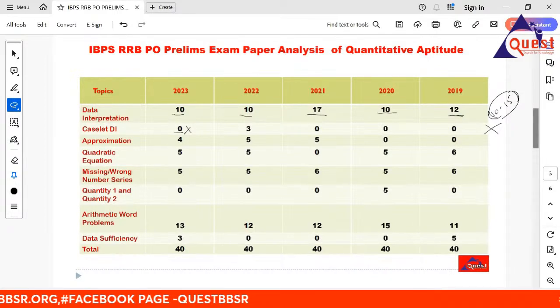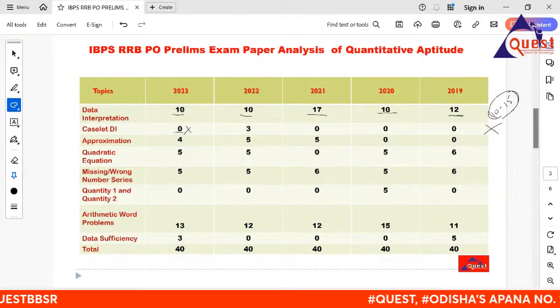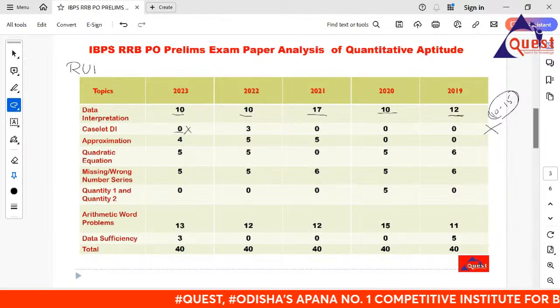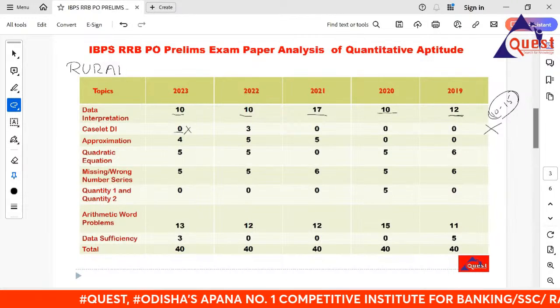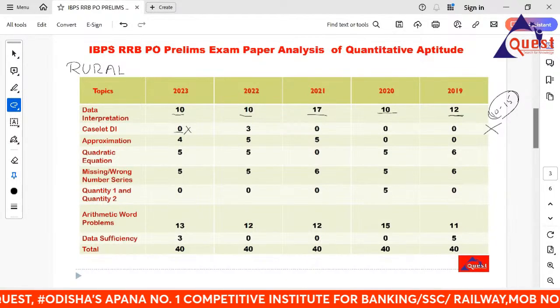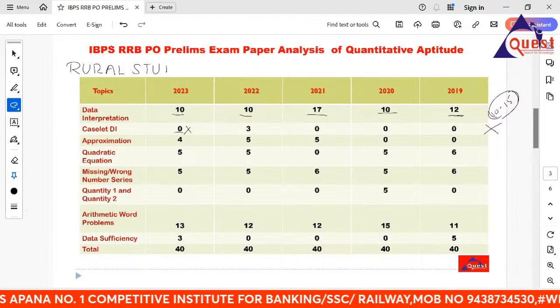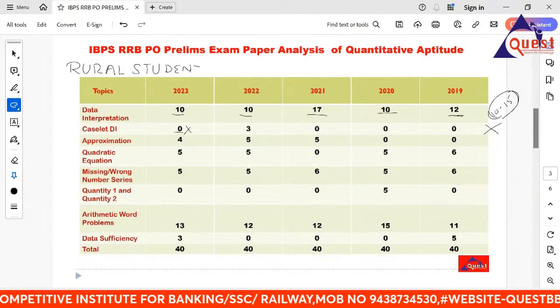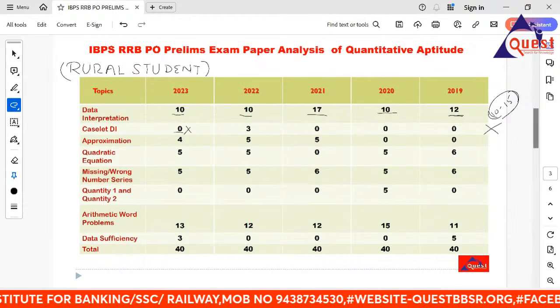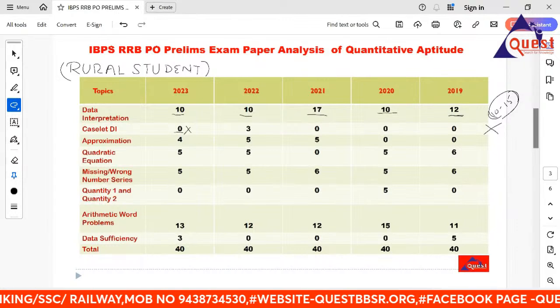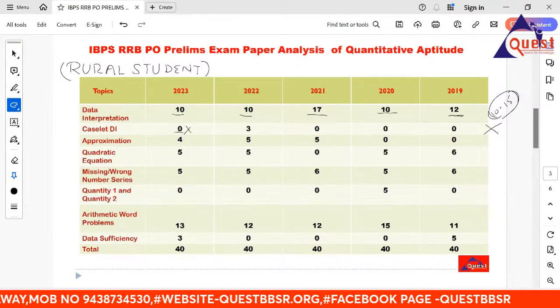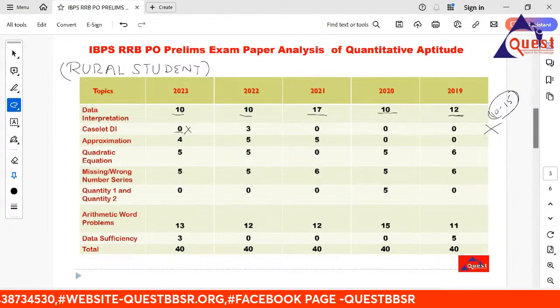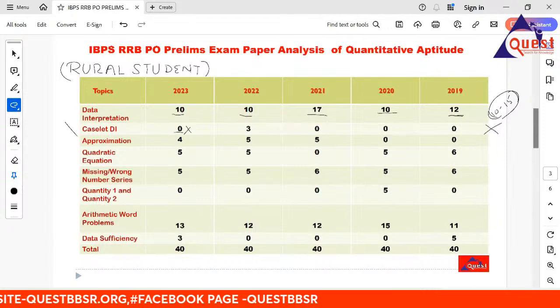In RRB PO, we are focusing on rural, vernacular students, those who are reading in local schools or local colleges or the local language. For that reason, do not focus on the cashless.